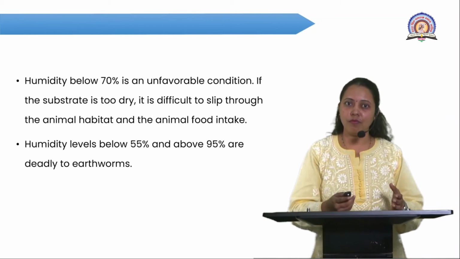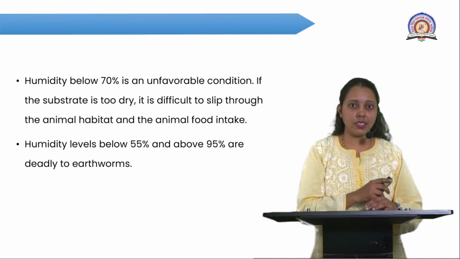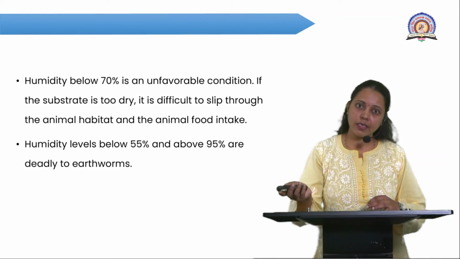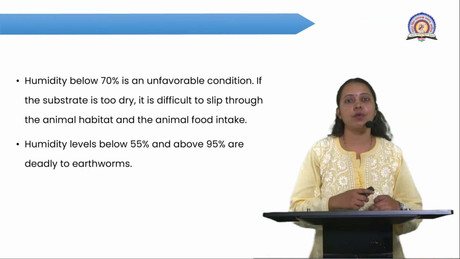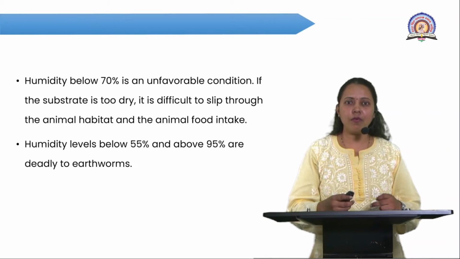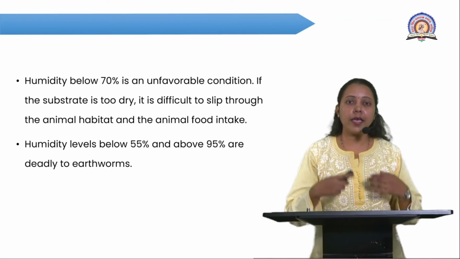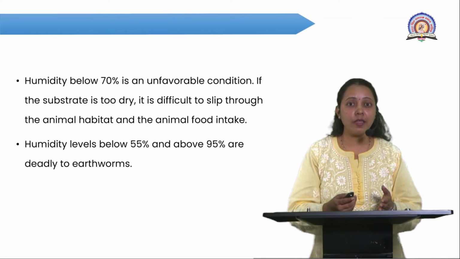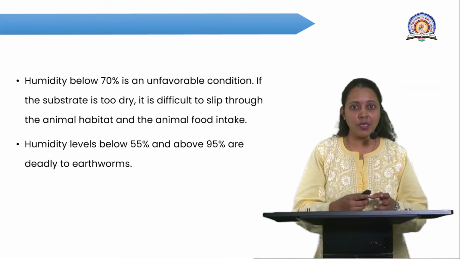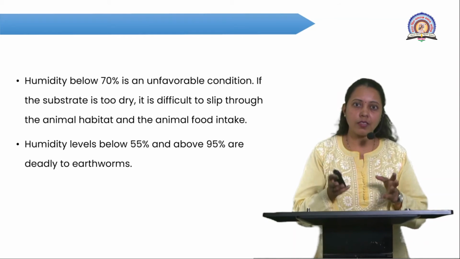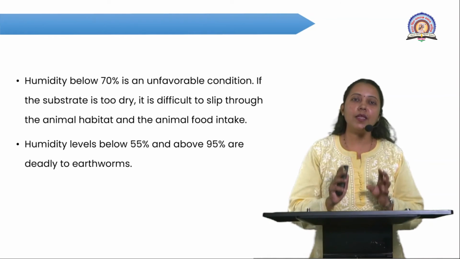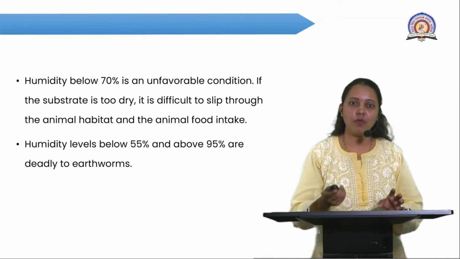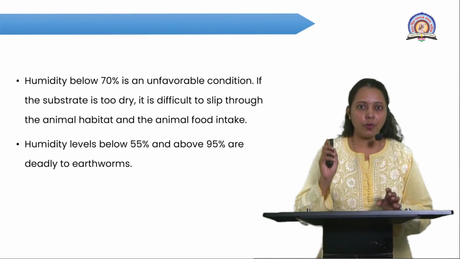The worm undergoes the process of latency, and if it exceeds 95%, again the worm undergoes latency. If such conditions are not favorable and persist for a longer period, then it is deadly to the earthworm, and the worm is going to die.